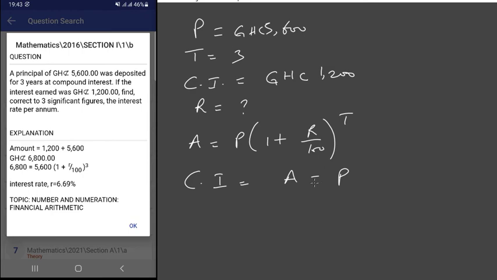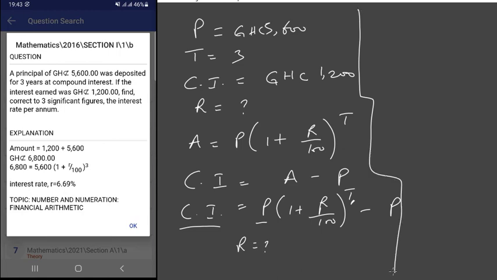So we can write the compound interest as the principal times 1 plus r over 100 raised to the power of t, minus p. We know the compound interest, the principal and the time, but we don't know the rate. So now we're going to solve for the rate.